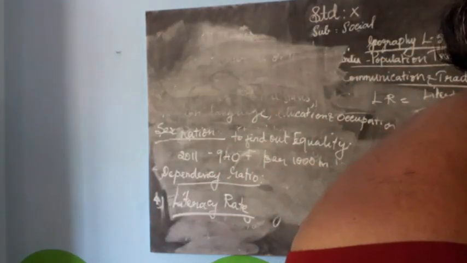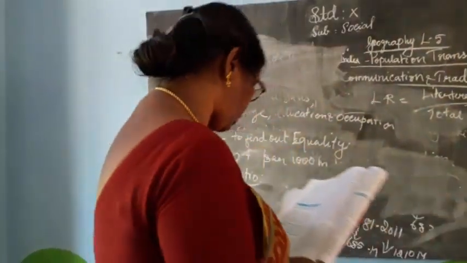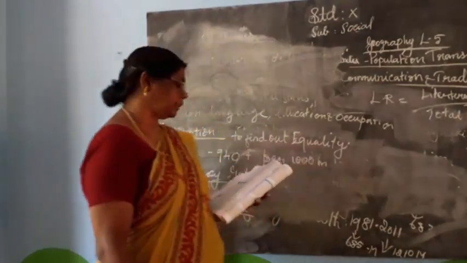The percentage of literate people to the total population is termed as literacy ratio.